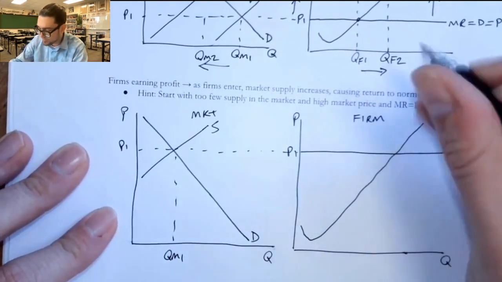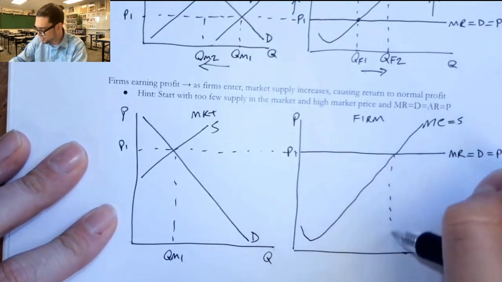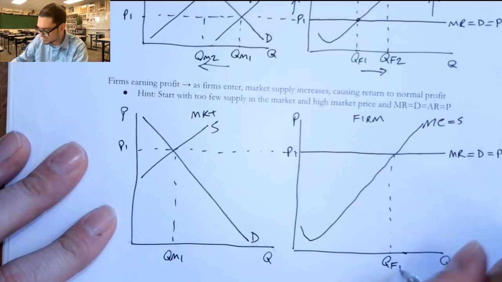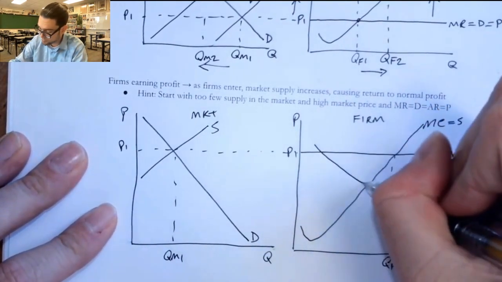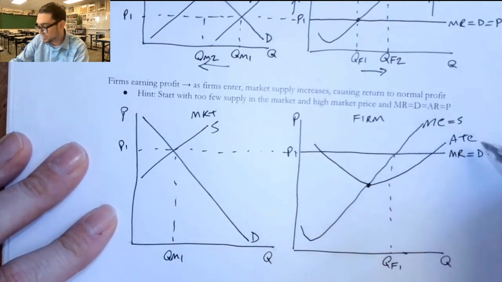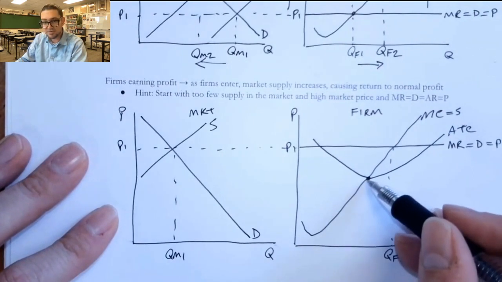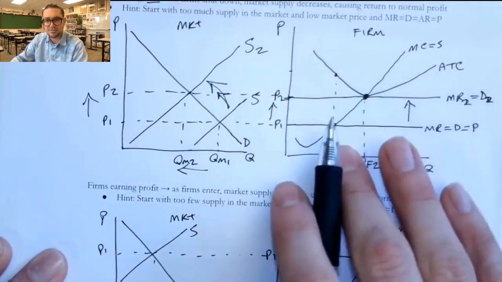And our same old marginal cost curve, right? That's our firm's supply curve. And originally, this firm's going to be producing QF sub 1. And we'll say they're earning a profit. And I'm going to try to put this one right there about in the middle, right? And the goal here is that we want this ATC minimum. Remember, we want that to be crossed through where marginal cost is. And we are just envisioning what this is going to look like at the end result.